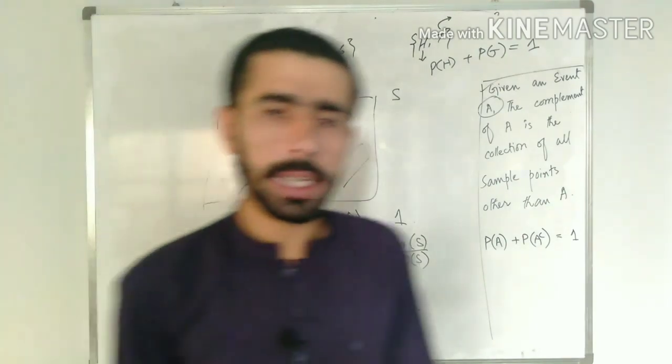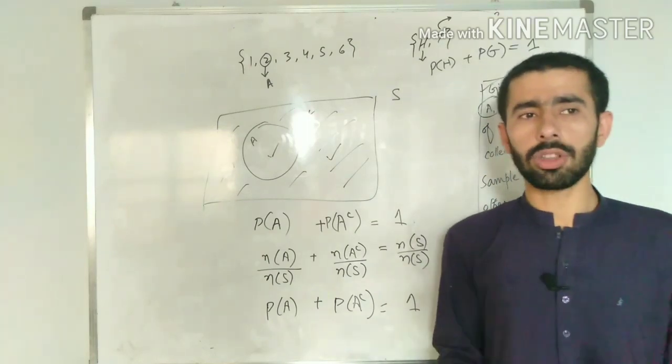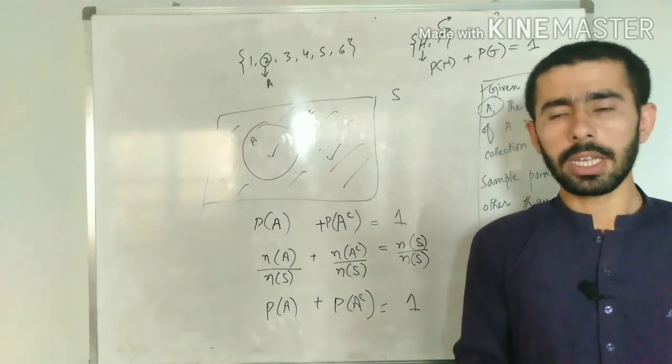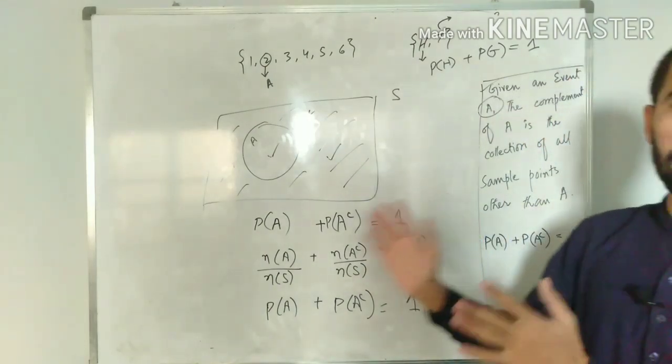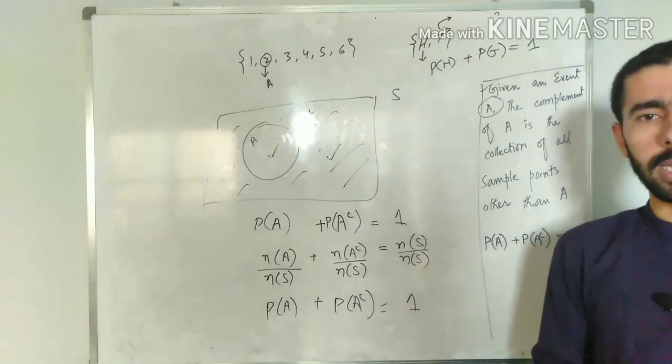So we simply said that the complement of an event is the collection of all sample points which are outside event A, and whenever we sum the probabilities of both the event and its complement, their sum is always 100%.